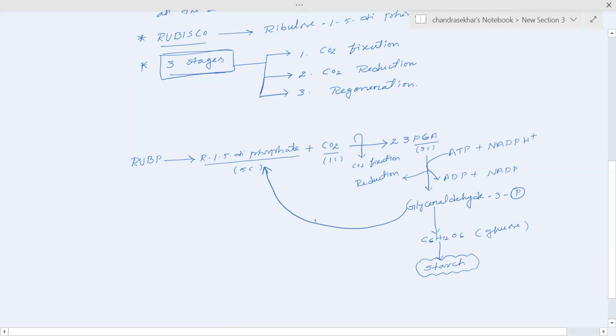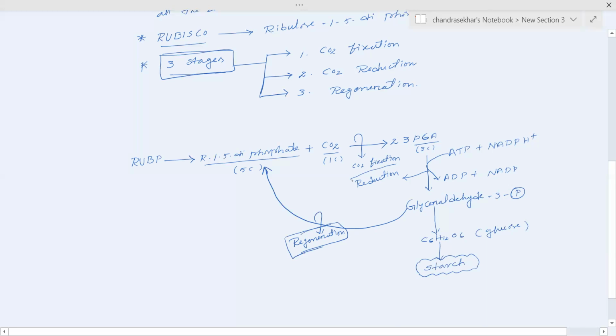This is the third phase of the dark reactions, which we call regeneration.